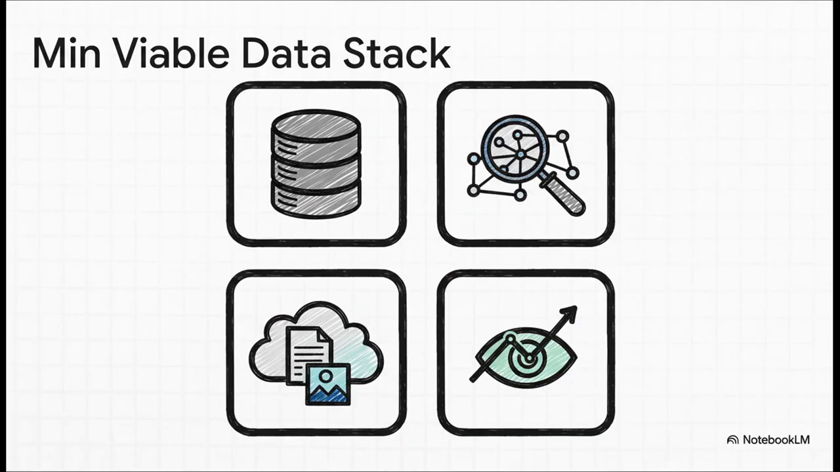Four key pieces. First, you need a database, your single source of truth. Then, you need a hybrid vector search so the agent can find relevant information both by keyword and by meaning. Third, a blob store, basically a place to dump all your raw, unstructured data, like files and images. And finally, and this one is so important, an observability layer. You have to be able to see what your agent is doing to trace and debug it when things go wrong.